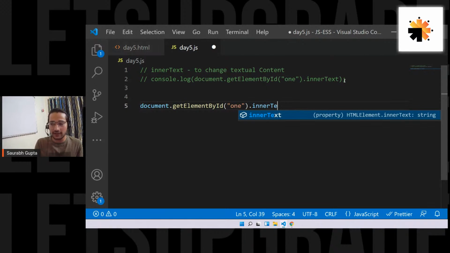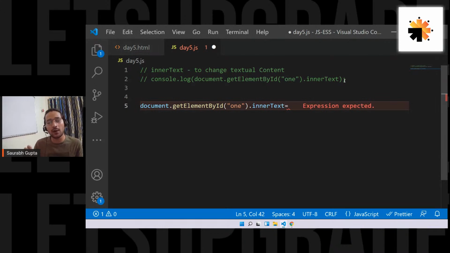So first I'm using inner text. What if I decide I don't only want to put text there, I also want to put a tag with the text, some tag content like this? Let's say I'm going to put h1. Let's say I write h1 heading slash h1. So I'm telling it: get the element which has ID 1, and inside that put this as the content. So now let's see if it actually works.